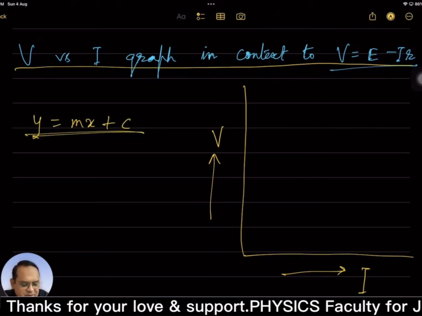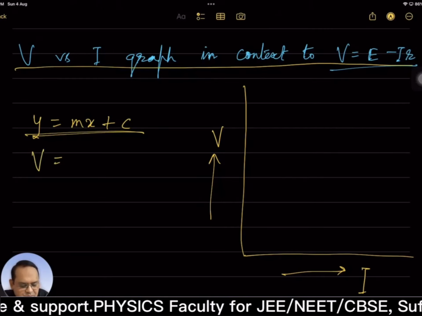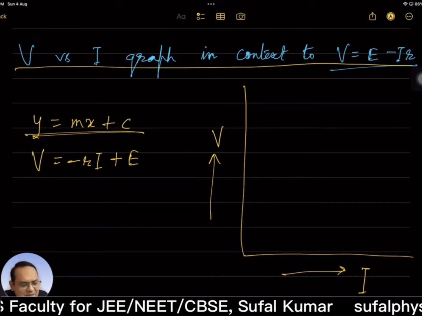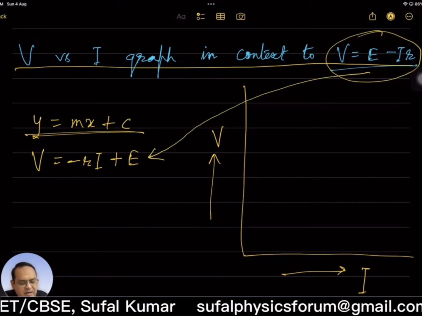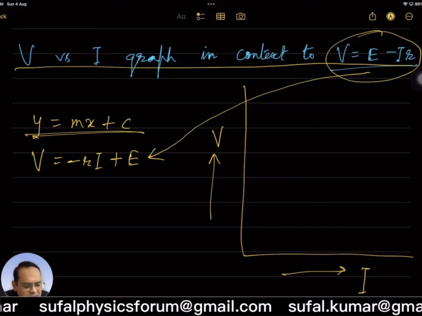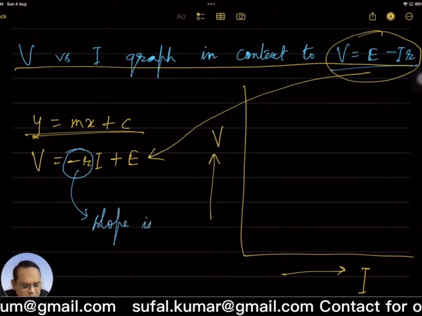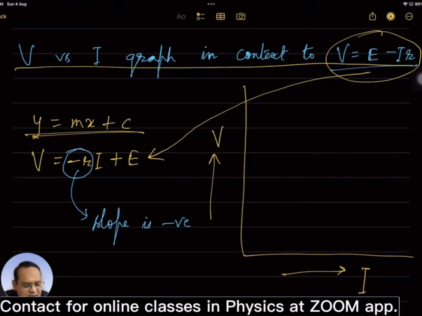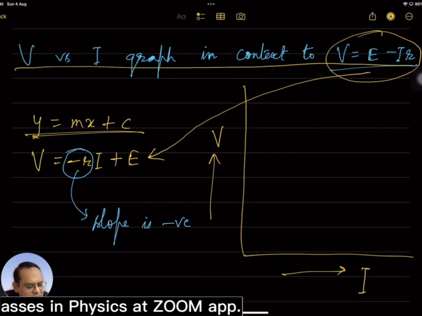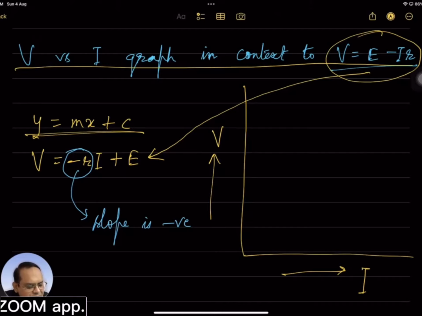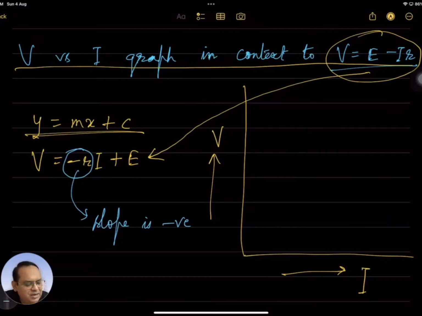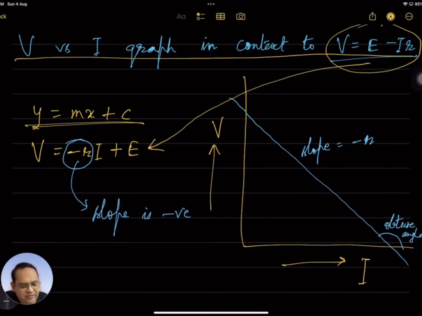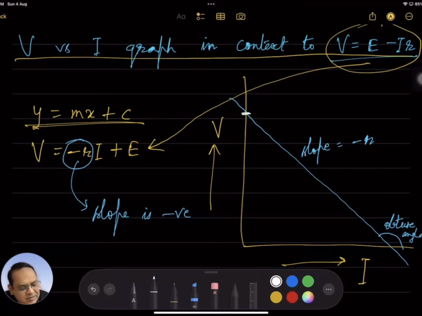We have to compare this equation. V is equal to, did you understand? Same equation I have written in this format. For the required graph, slope is minus r. Slope is negative. That means obtuse angle. This is straight line. That is for sure. The required graph should be straight line, but it should have a negative slope. That means obtuse angle. And where do we show this? Capital E, Y intercept. And here Y intercept is positive. That means this is E.